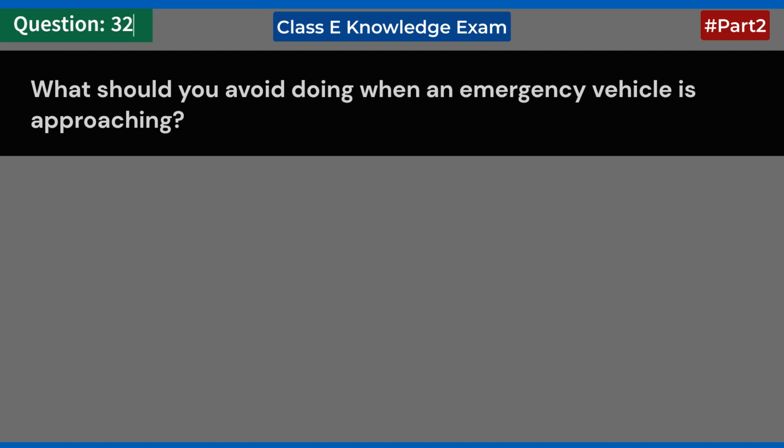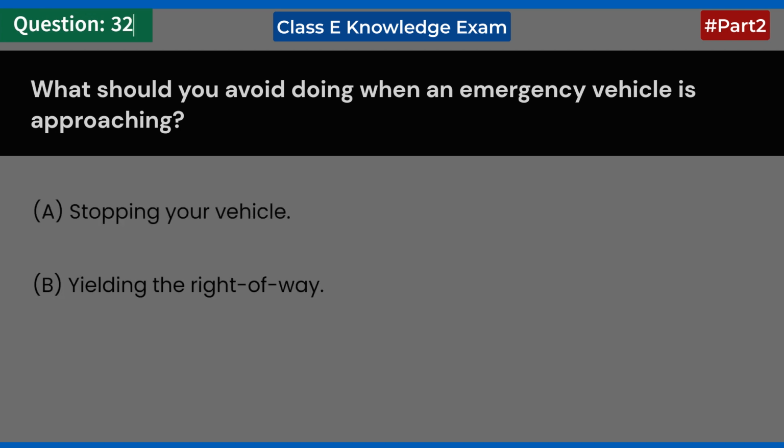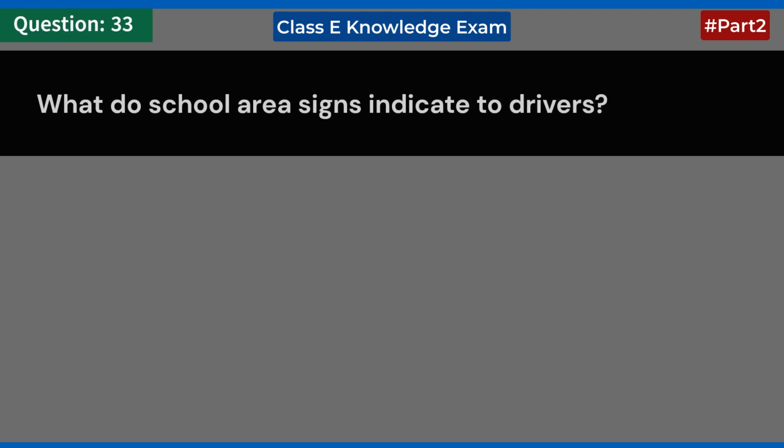What should you avoid doing when an emergency vehicle is approaching? A. Stopping your vehicle. B. Yielding the right-of-way. C. Blocking intersections. Answer C. Blocking intersections.